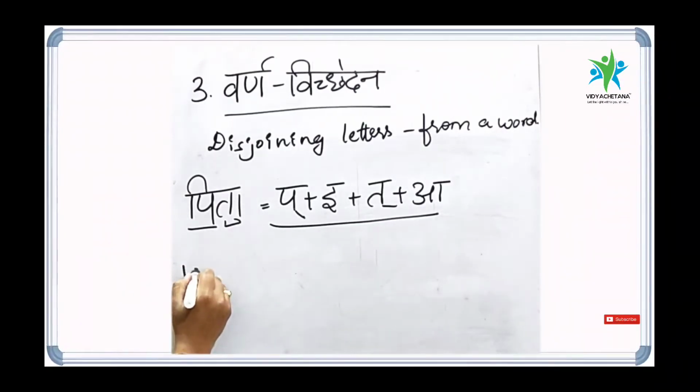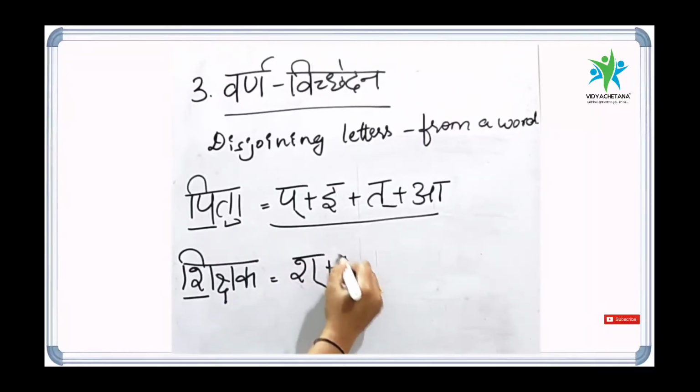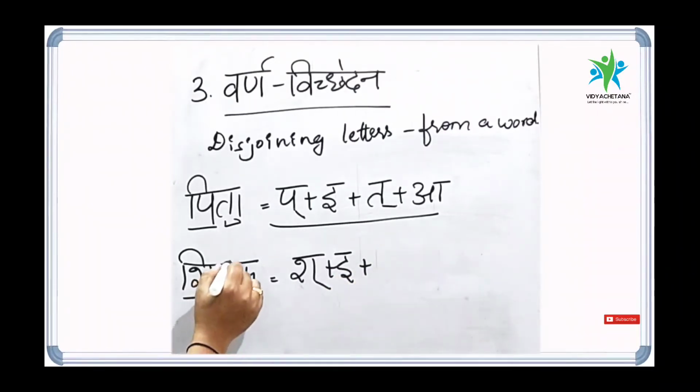The next example I will give is Shikshak. Shikshak is a teacher. How to disjoin the first letter? Sha Halant plus I is Shi. Ksha. As we learnt in the previous subtopic, this belongs to Samyukta Vyanjana letters.